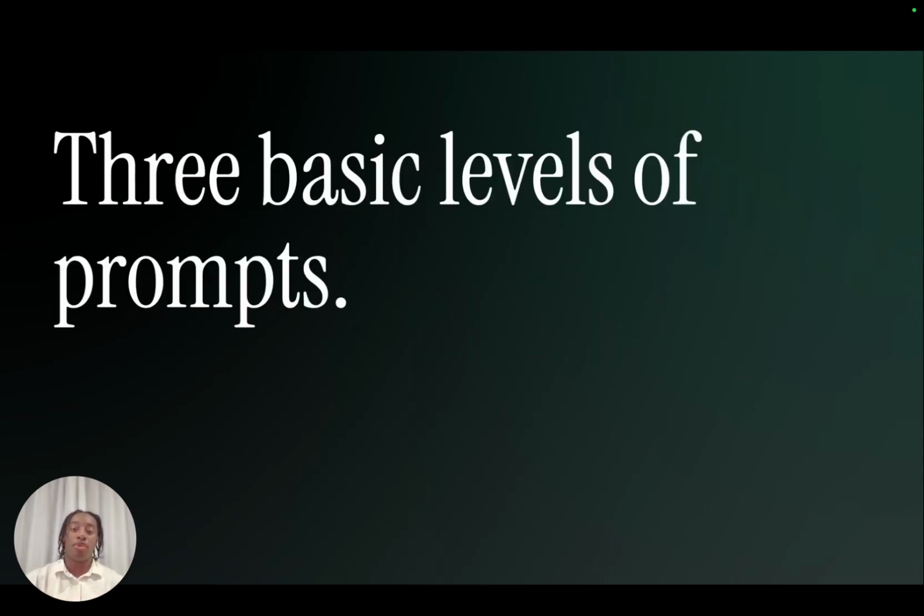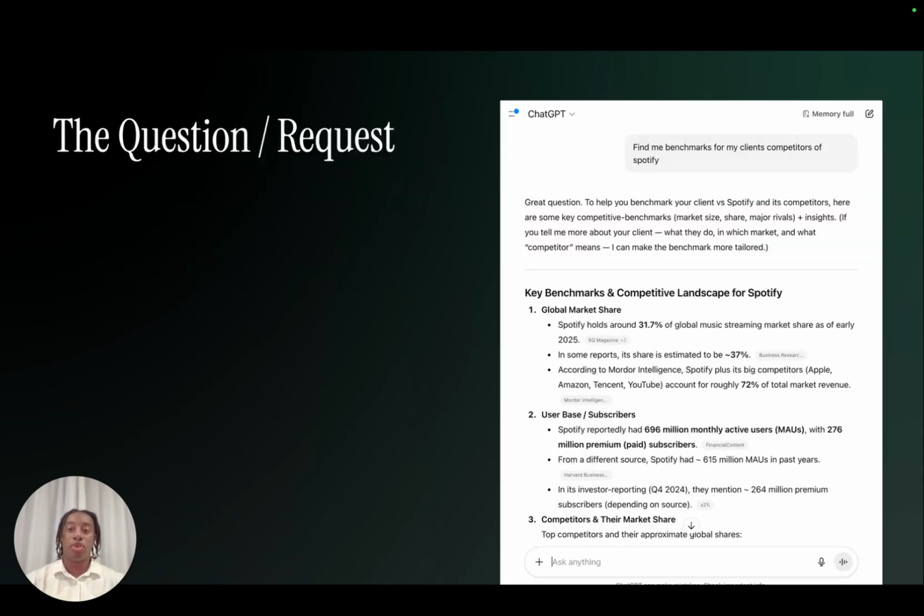So I'm going to walk you through the three basic levels of prompts and what that really means and how we use each of them on a day-to-day basis. Now, the first way that all of us are using either ChatGPT or Copilot or Gemini, or whatever your approved tool is, just starts with you making a little request. So you'll see in the top right there, I've got a little request that I said, look, find me benchmarks for my client's competitors of Spotify.